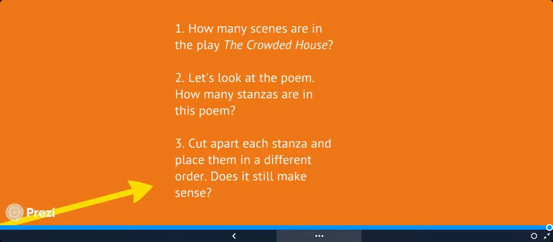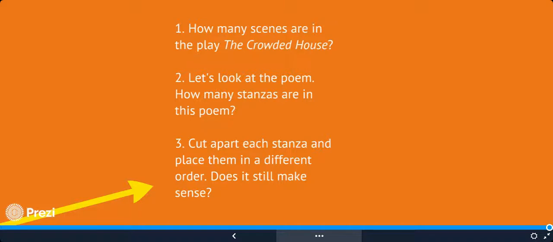There's all the different scenes in it. You'll have that word scenes in things like a movie or a play or even a television show. Some of you that read graphic novels, a lot of those different squares are different scenes for your story. So in your graphic novel, each square would be a different scene.